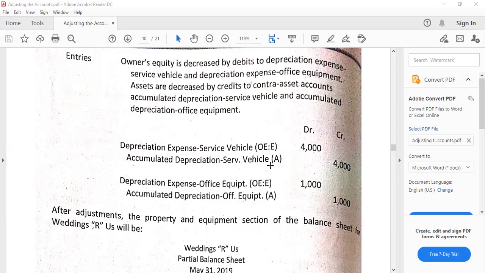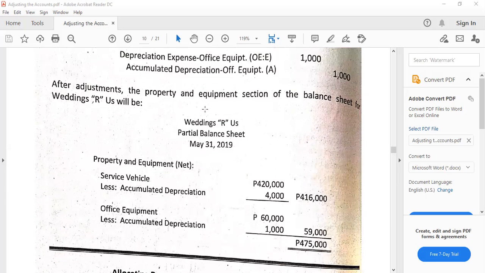Then we can notice that we have two separate entries for each PPE item, although in real life, this can be combined or presented as a compound journal entry or adjusting entry. It depends upon the company though. Then after adjustments, this is how we should be seeing property, plant, and equipment at net book values or carrying values or carrying amounts on our financial statement. So we have service vehicle less the accumulated depreciation.